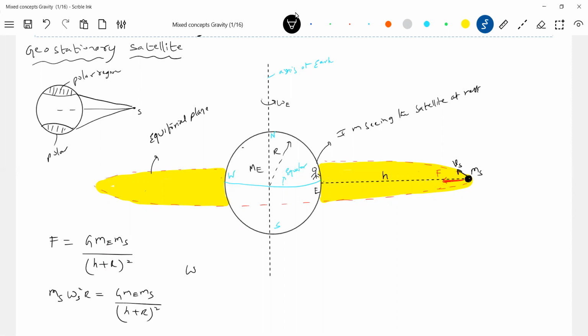Now what is omega s? Omega s should be equal to 2 pi by the time period. So what is the time period? Substitute 24 hours. T is 24 hours. Solve it. Ms gets cancelled. G, Me, all the values you substitute, no? So we end up with the expression, and the result is 35,786 kilometers. This we call the altitude. Altitude, all of you measure from the surface of the Earth. From the center of the Earth, it will be h plus R. If a satellite is located at a height of 35,786 kilometers from the surface of the Earth, then it will remain geostationary.